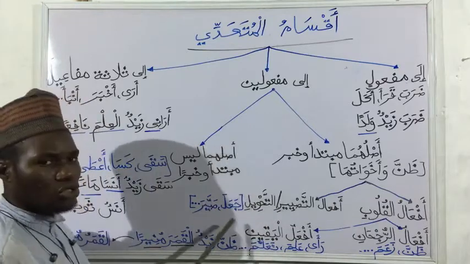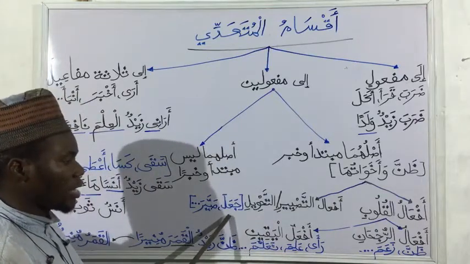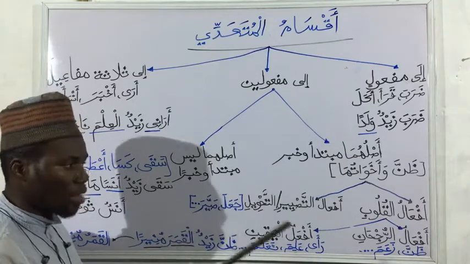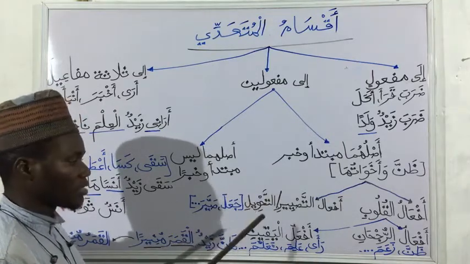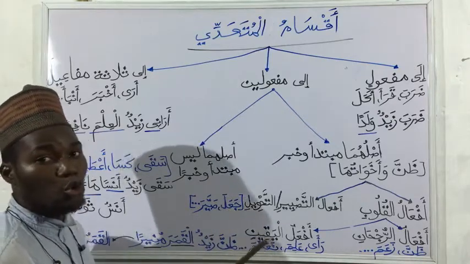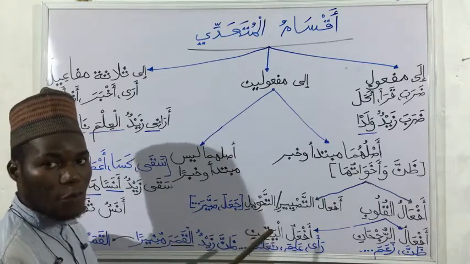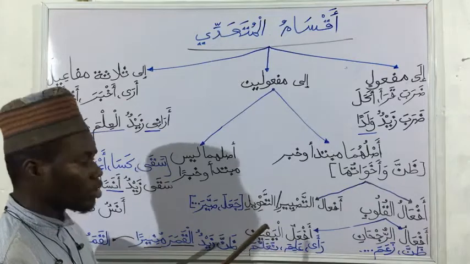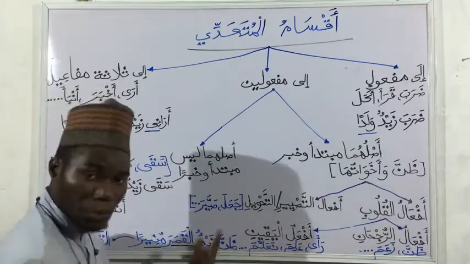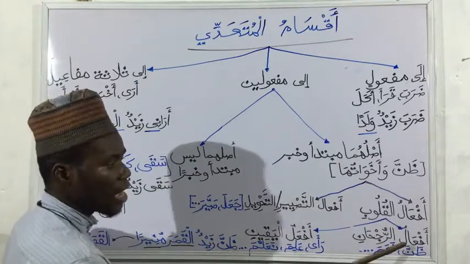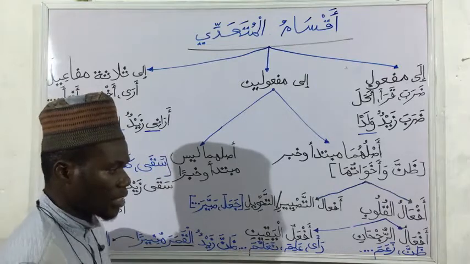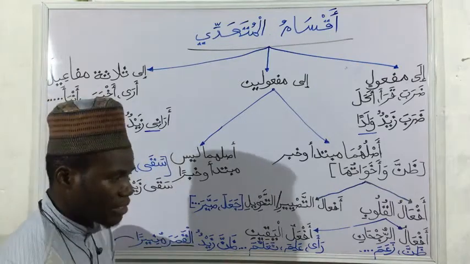So we have ja'ala and sayyara, which are part of the verbs that give two maf'ulun bihi. I hope we get two maf'ulun bihi. Under af'alul qulub we have af'alul rujhan, meaning from uncertainty we move to certainty.